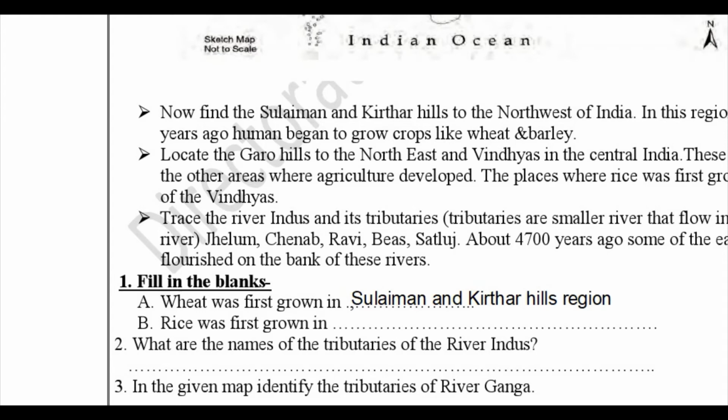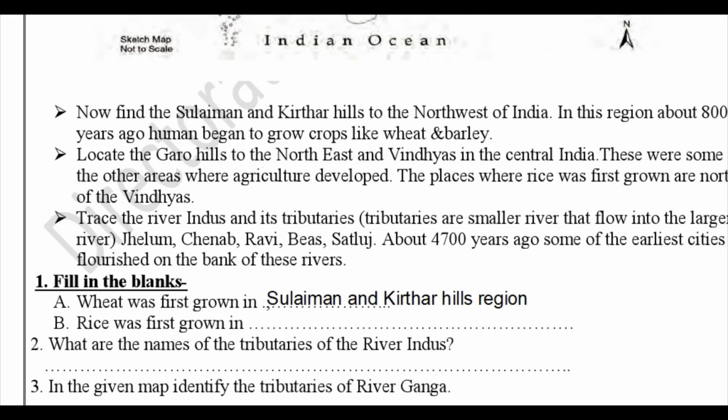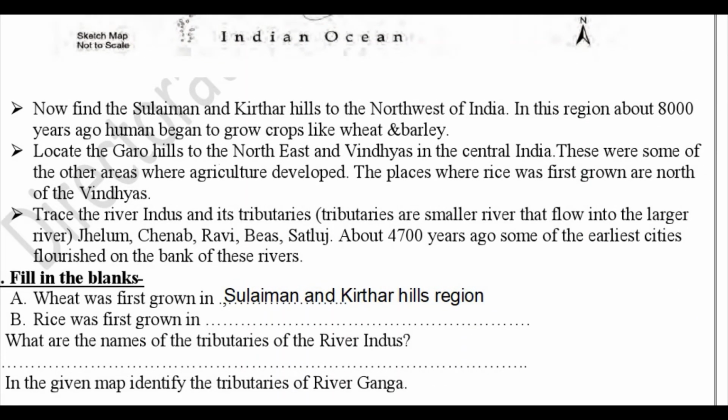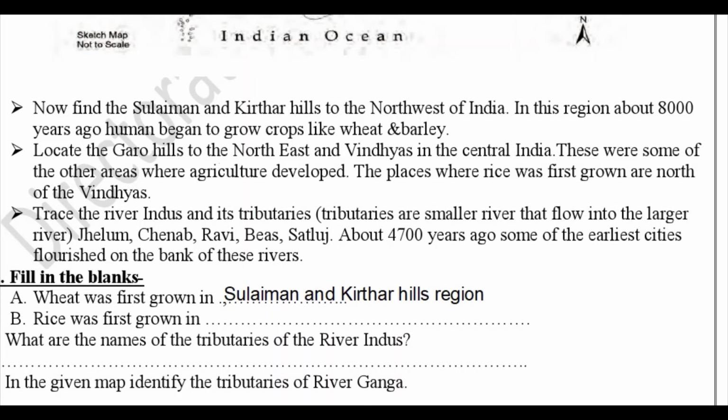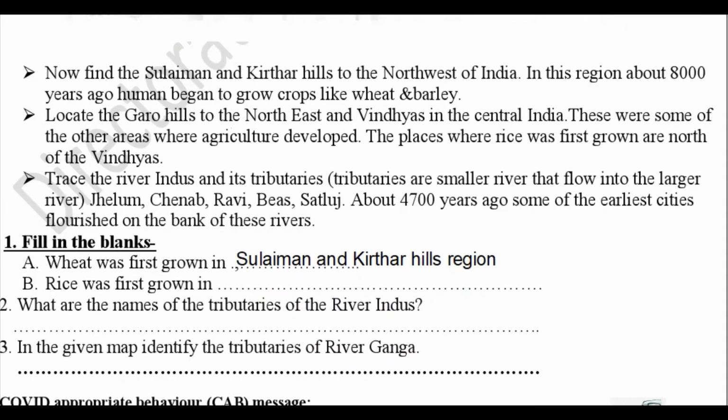Okay, next B1 is rice was first grown in. So over here you can see we have studied this in this second point, that is over here locate the Garo hills to the northeast and Vindhyas in the central India. So these were some of the other areas where agriculture developed. The places where rice was first grown are north of the Vindhyas.